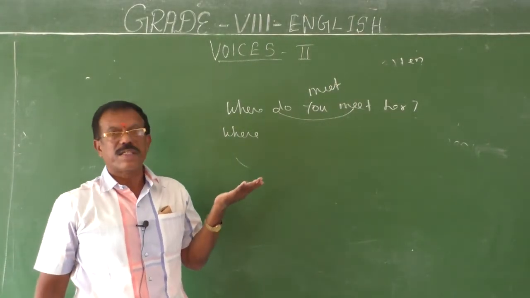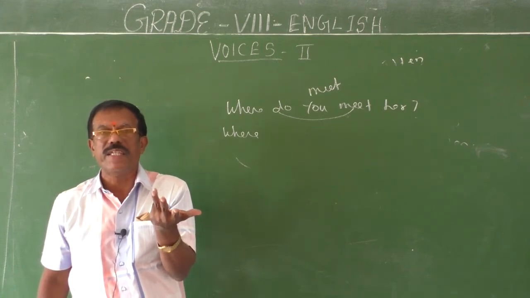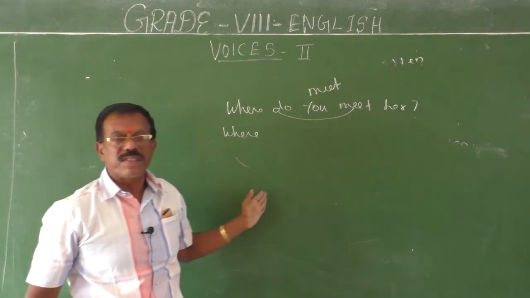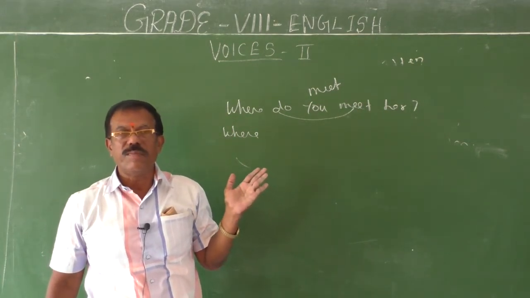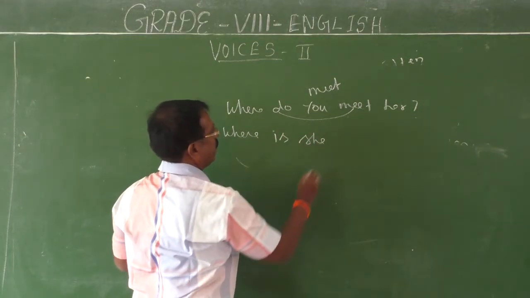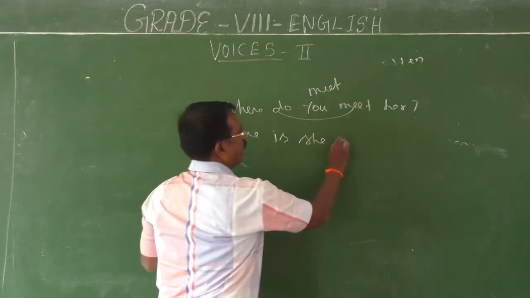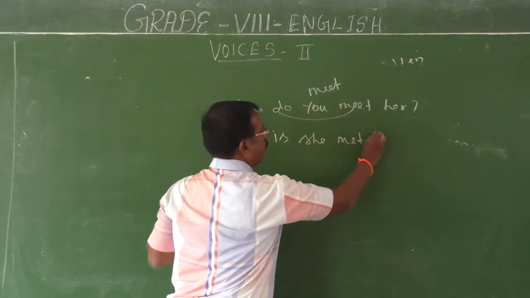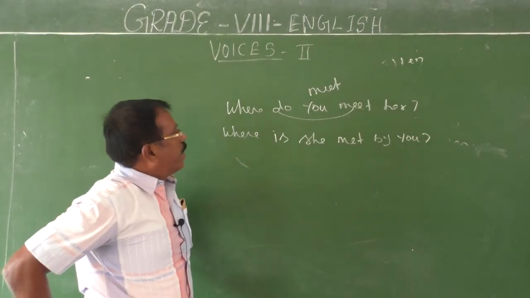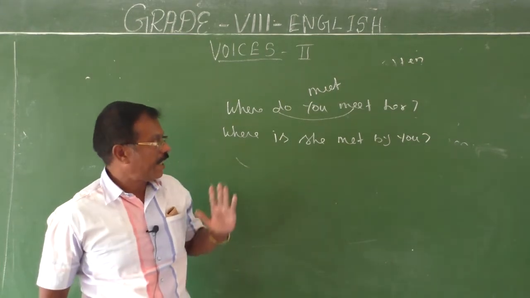If it is the simple present, you have to think of the equal be form of the verb. What is the equal be form of the verb? Is or are. Okay, then see her. It becomes subject here. Then the equal be form of the verb is. Where is she? Yeah. Come on, change it. Meet should be changed into met by you. Where is she met by you? Where do you meet her? It should be changed into where is she met by you.